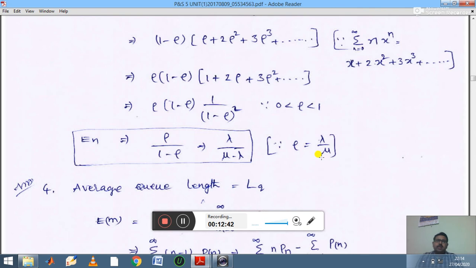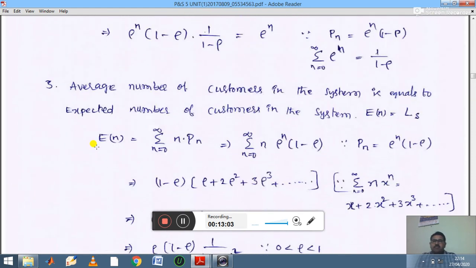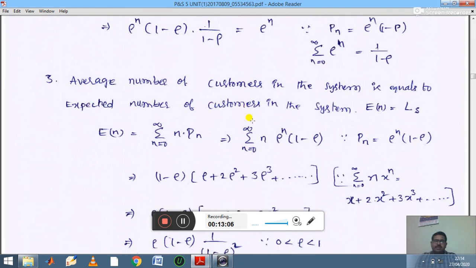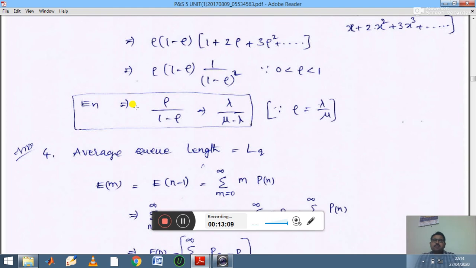We know that by definition ρ equals lambda by mu. So if you substitute lambda by mu in place of ρ, you get E of n equal to lambda divided by mu minus lambda. E of n is the expected number of customers in the system, given by lambda divided by mu minus lambda, or you can remember the notation ρ divided by 1 minus ρ. In the next video I will explain the fourth characteristic and the remaining concepts. Thank you for watching this video.